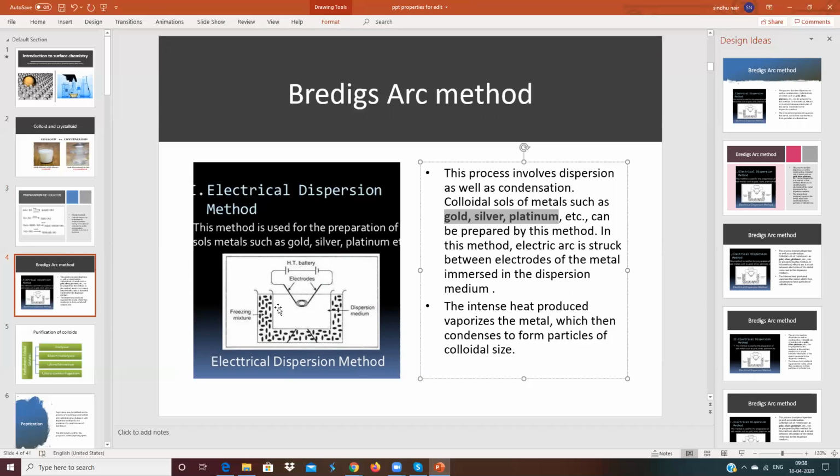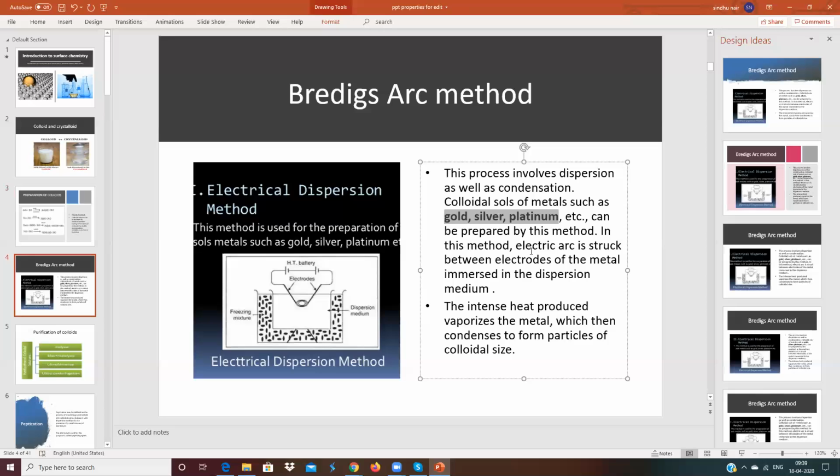You can see the apparatus clearly. In this, you can see two electrodes. These electrodes are made up of silver or gold. Suppose the electrodes are made up of gold. Intense heat will be produced when we pass a large amount of electricity between these two electrodes.